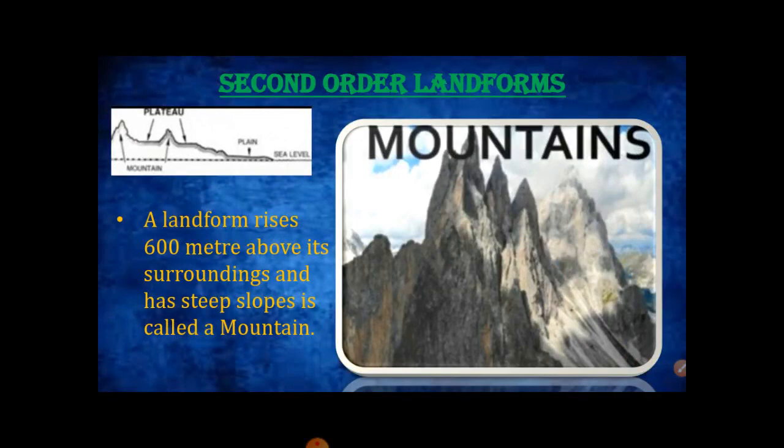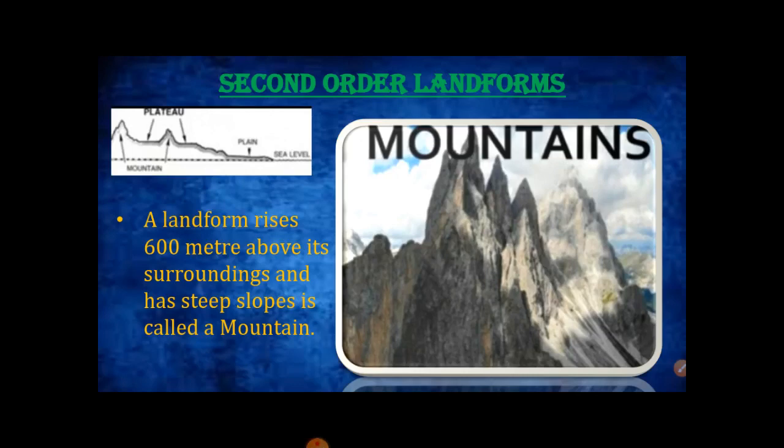Second order landforms. The second order landforms are categorized as mountains, plateaus, and plains. Mountains. A landform that rises 600 meter above its surroundings and has steep slopes is called a mountain. If the mountains extend for a large area continuously, it is called a mountain range. The Andes Mountain in South America is the longest mountain range in the world. Its length is 7,000 km.